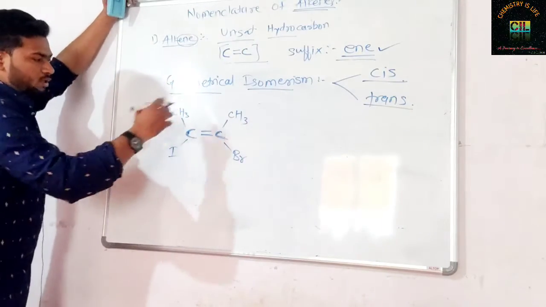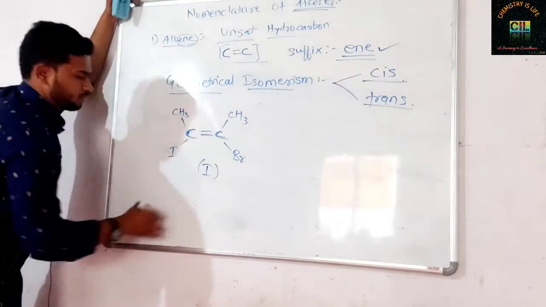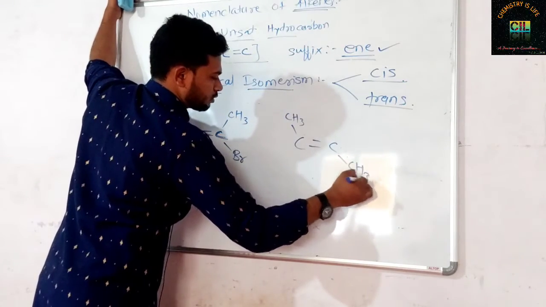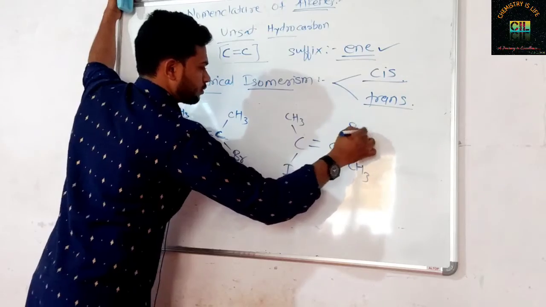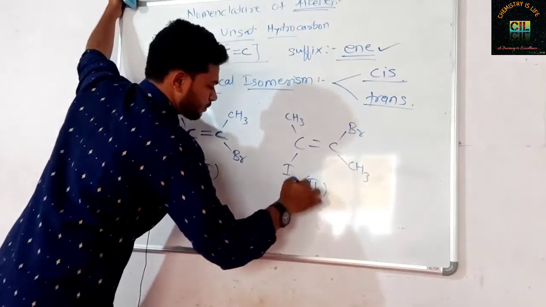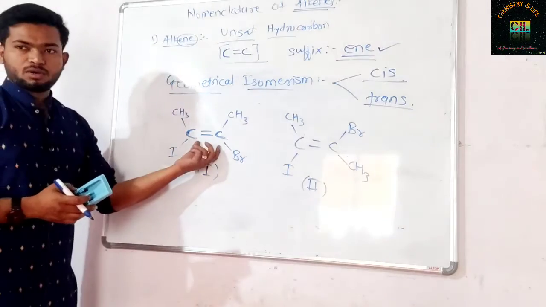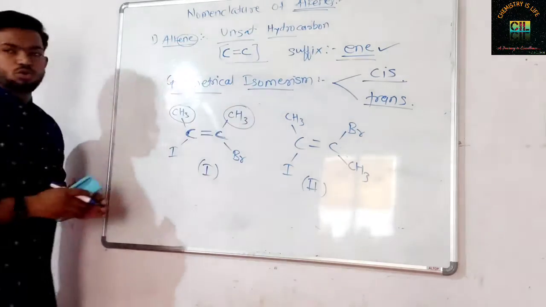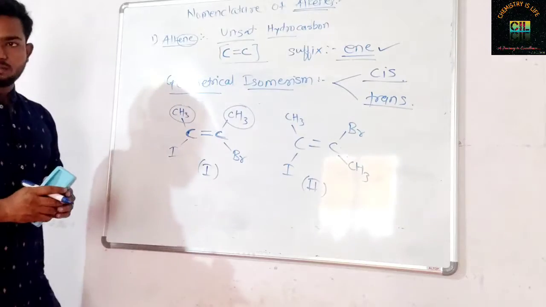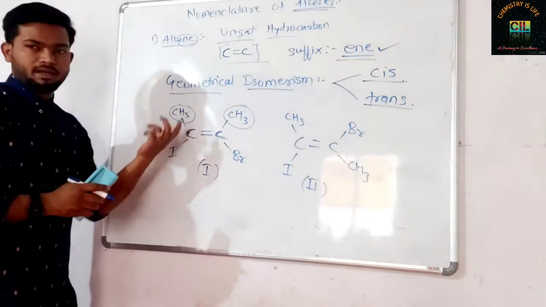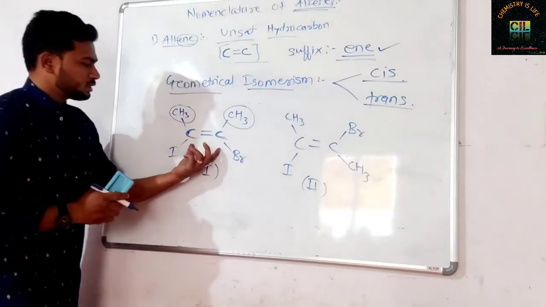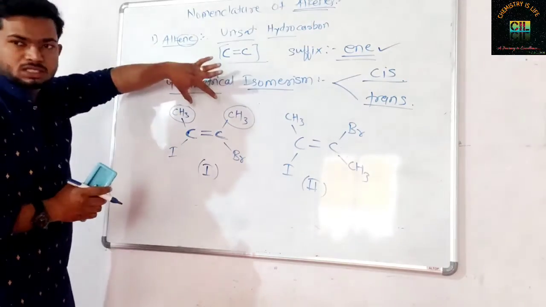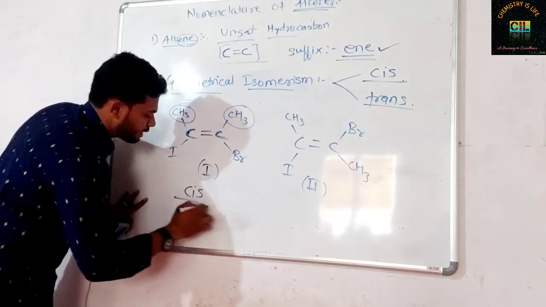Okay, this is one structure only. Here I will give numbering. This is the first structure, and here now what you see in these two structures, here the carbon-carbon double bond is there, but this substituent methyl and this substituent methyl, these both groups are on the same side. Okay, they both are on the same side. If in alkene geometrical isomerism the two similar substituents are present on the same side, that type of structure is called cis.